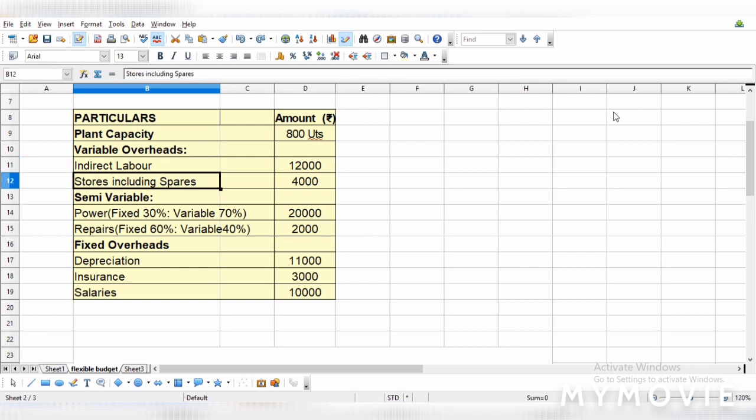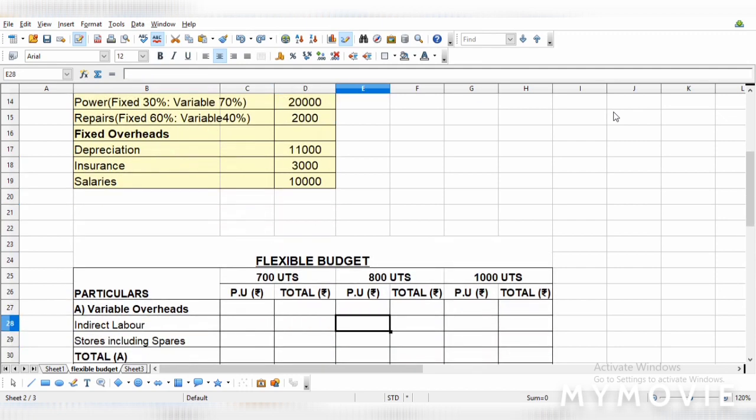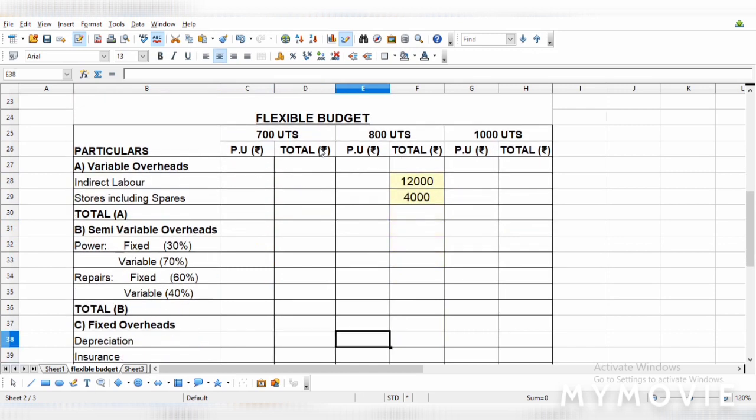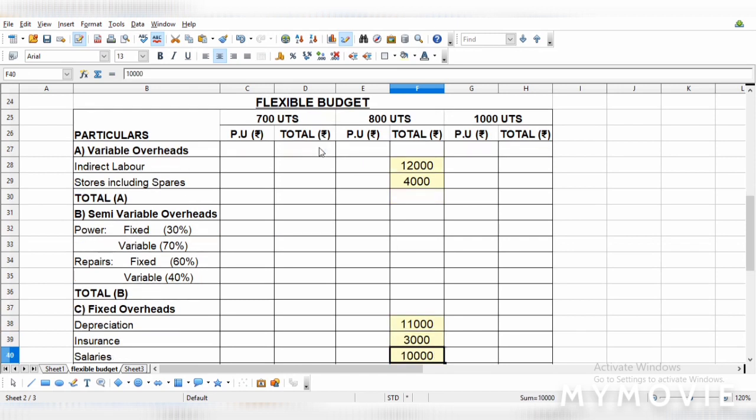Accordingly, we will work it out. Just enter 12,000 and 4,000 under the total for 800 units. Likewise, fixed overheads are given as 11,000, 3,000 and 10,000 for depreciation, insurance and salaries. We list those under fixed overheads accordingly.